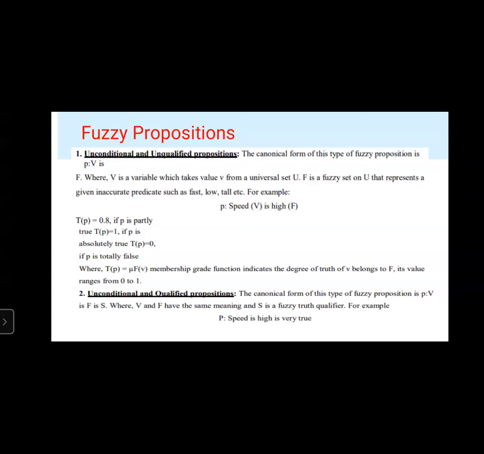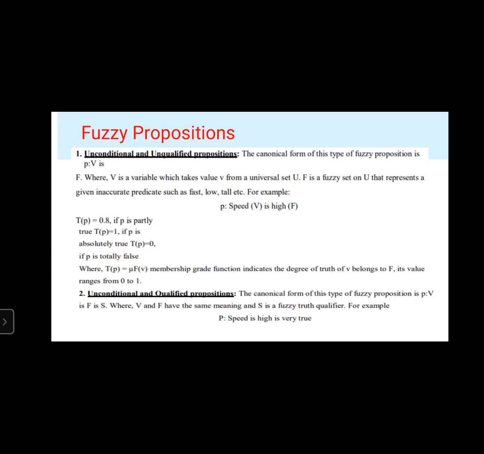Right. Next, where T of P equals mu F of V, the membership function that indicates the degree of truth of V that belongs to F, whose value ranges from 0 to 1.